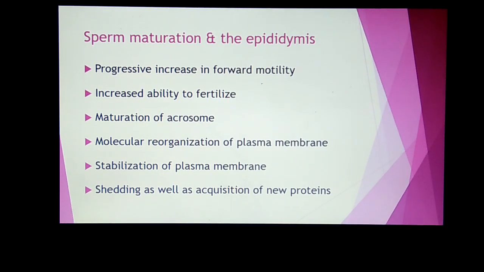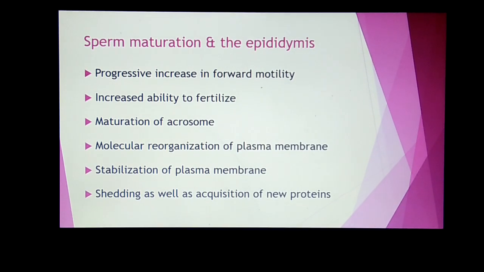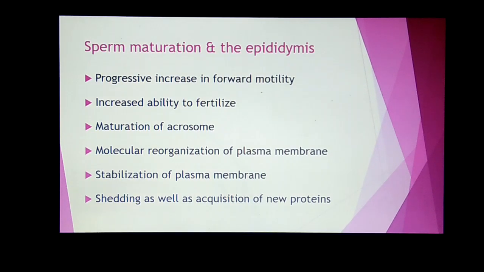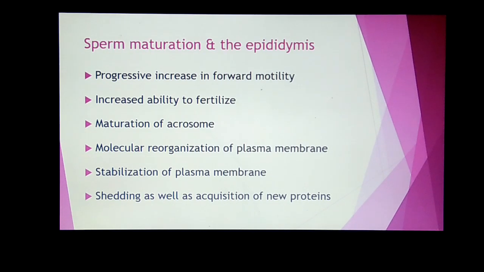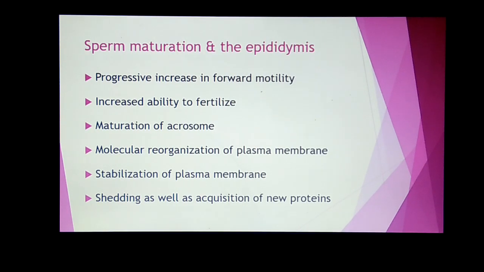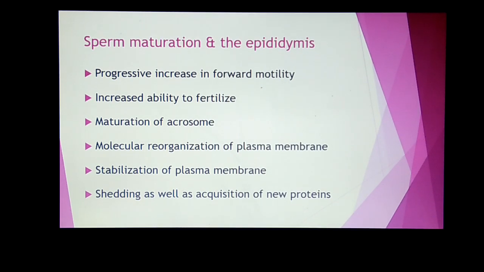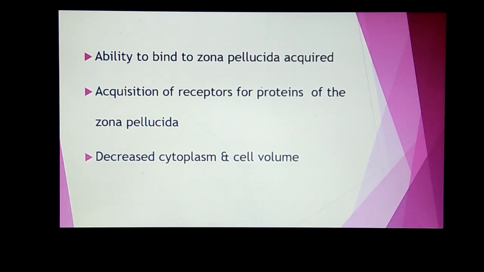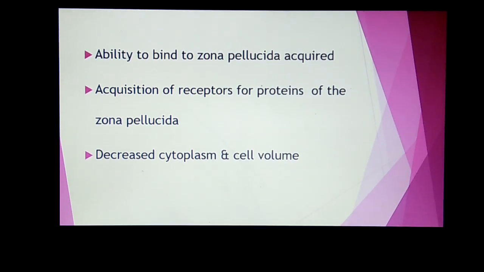Now the role of epididymis in sperm maturation. When the sperm enters the epididymis from the seminiferous tubule, it acquires a progressive increase in forward motility and the ability to fertilize the ovum increases. Moreover, the acrosome matures there and molecular reorganization of the plasma membrane occurs, as well as the plasma membrane stabilizes here. The sperm also acquires the ability to bind to the zona pellucida by acquiring the receptors for proteins of the zona pellucida. The cytoplasm and the cell volume decrease.